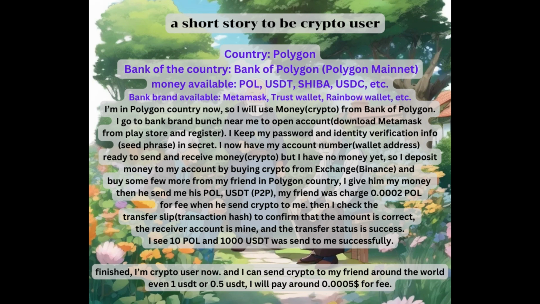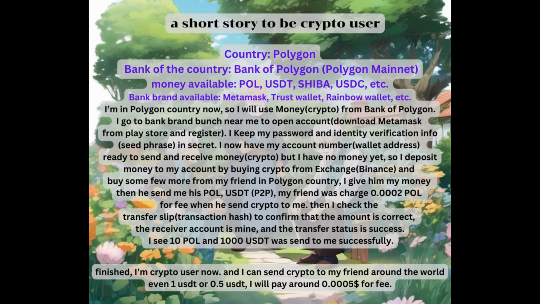I go to the bank brand branch near me to open an account: download MetaMask from the Play Store and register. I keep my password and identity verification info, the seed phrase, in secret. I now have my account number, wallet address, ready to send and receive money, crypto, but I have no money yet, so I deposit money to my account by buying crypto from an exchange, Binance, and buy a few more from my friend in Polygon country.